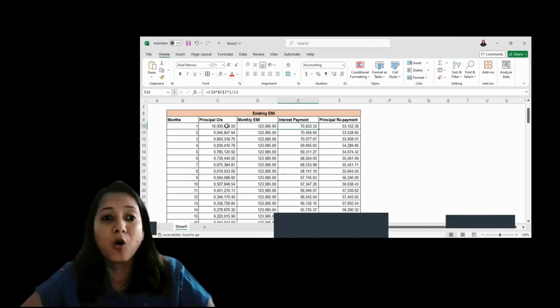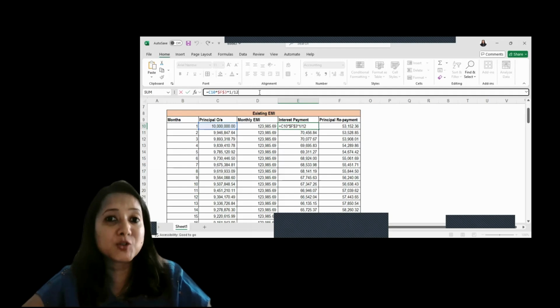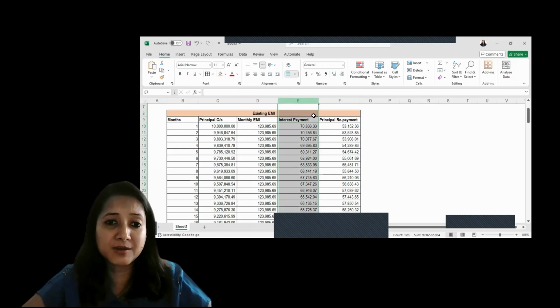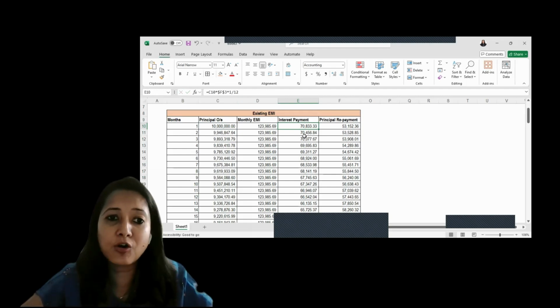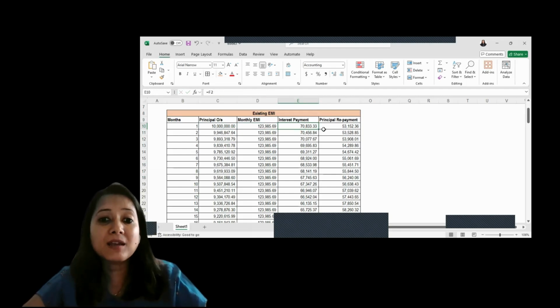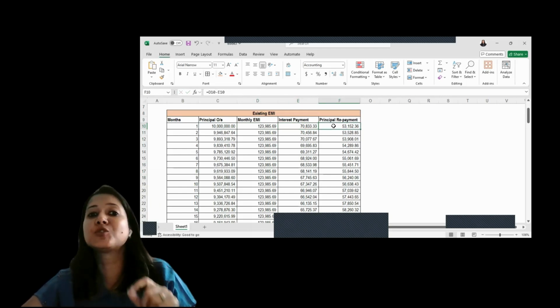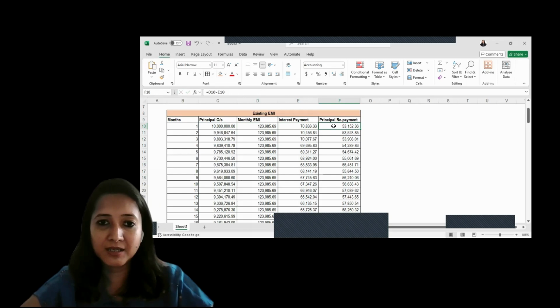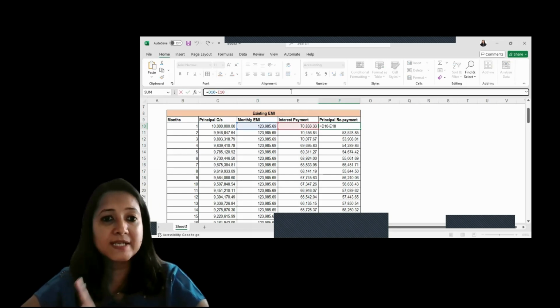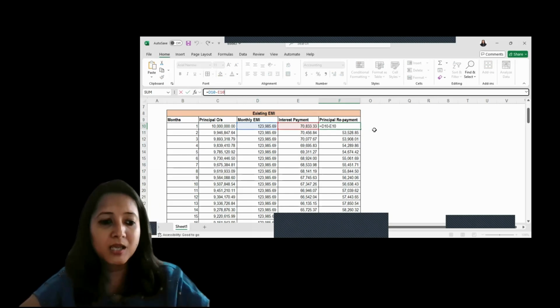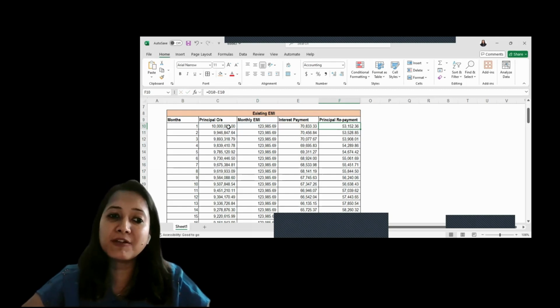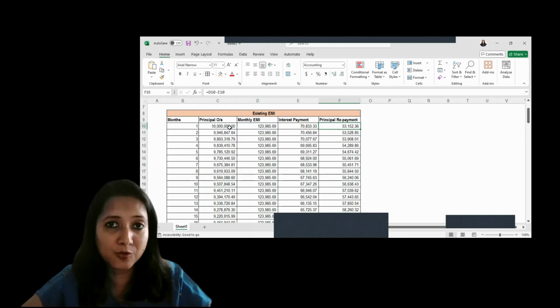On that, as we calculated above, your EMI is 1,23,985. The interest is calculated as principal times interest divided by 12, because we are calculating monthly interest. So 70,833 is the interest component of your EMI amount. The balance amount is the principal which you are repaying every month, that is 1,23,985 minus 70,833. This is the principal which you repay every month against your principal outstanding of 1 crore.